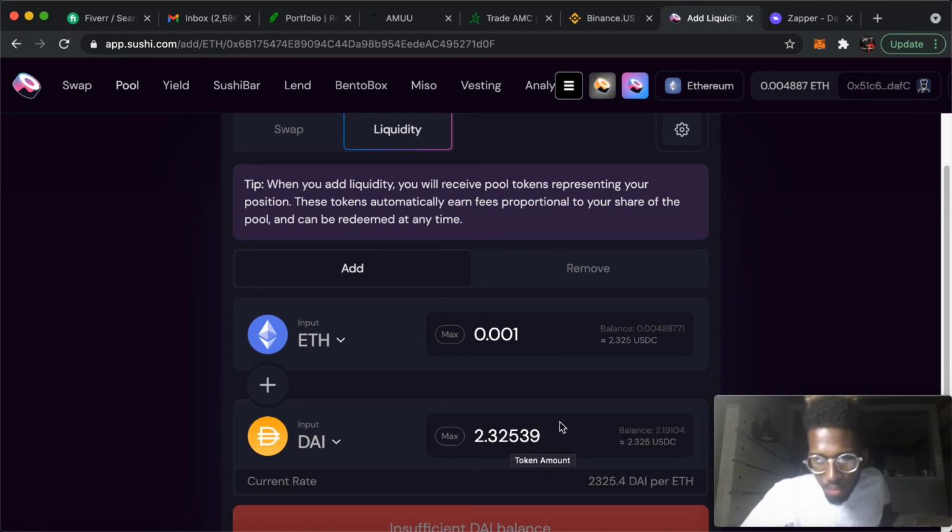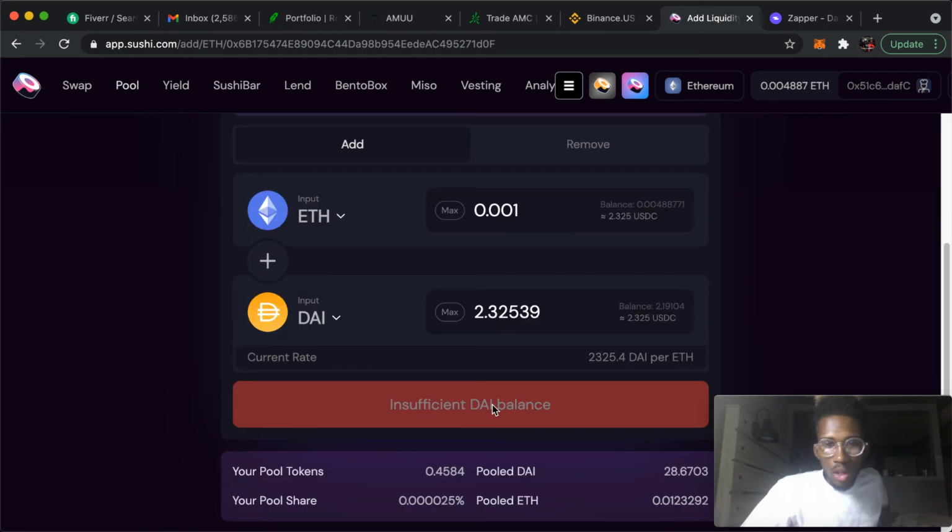And then there'll be a button right here saying liquidate, and boom, you pretty much got it in the Sushi exchange making money for you.